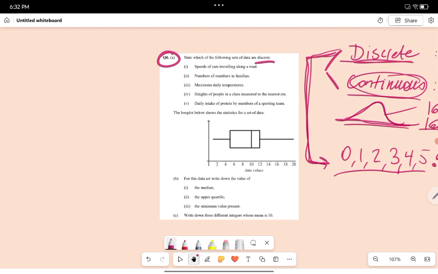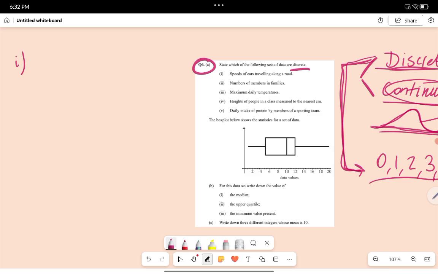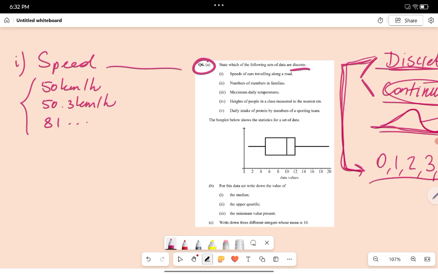Okay, so what is the question? State which of the following sets of data are discrete. So the first one, speeds of cars traveling along a road. Well, the speeds, again, could be anything, right? It could be 50 kilometers an hour, but it could also be 50.3 kilometers an hour, or it could be 81. So this is really measuring. So this will be continuous. So this is not discrete. What about the second one? Number of members in family. Well, that is discrete, isn't it? Because we can count. It could be 0, could be 1, could be 2. So that is discrete.